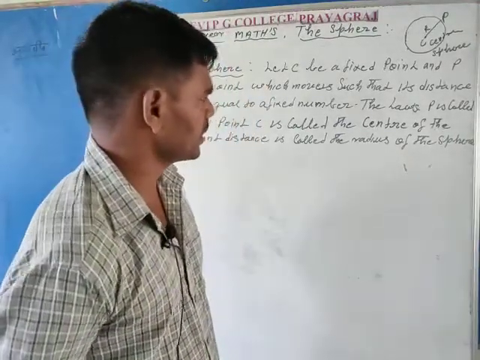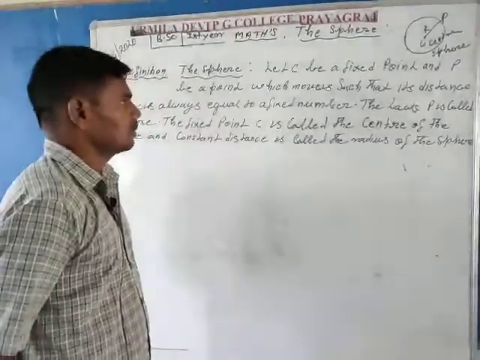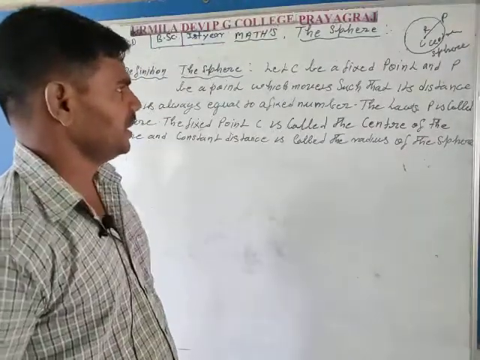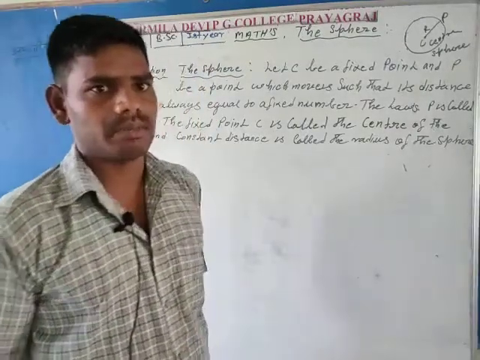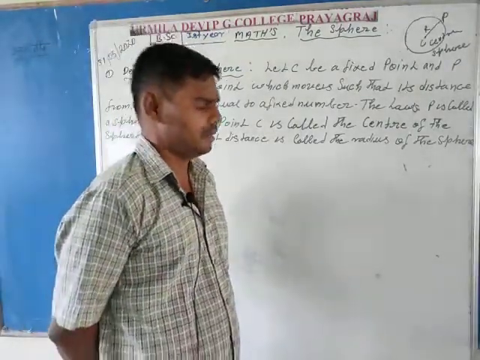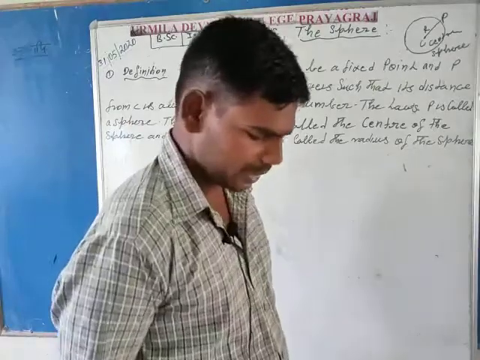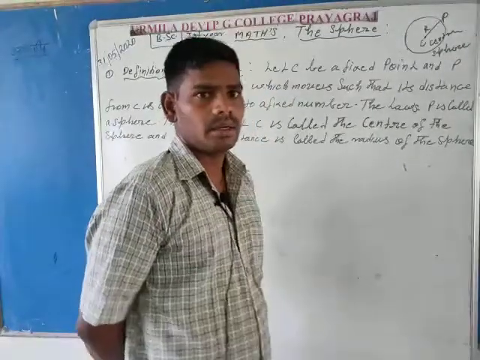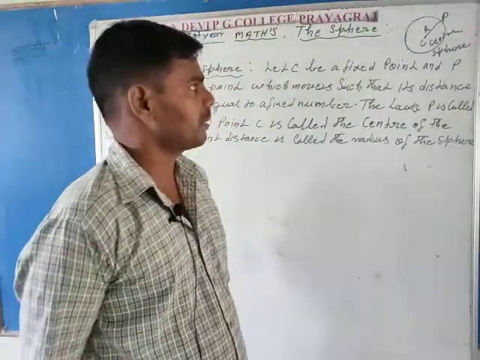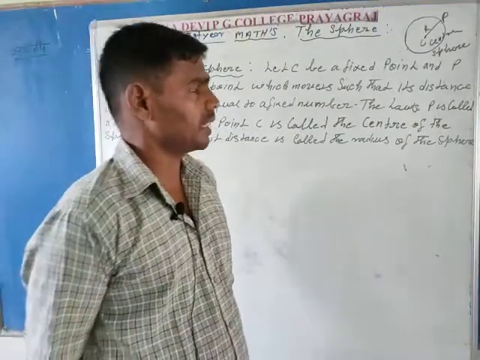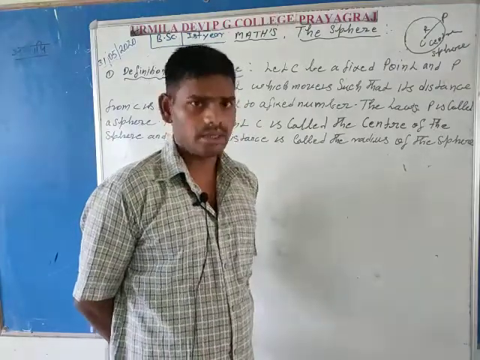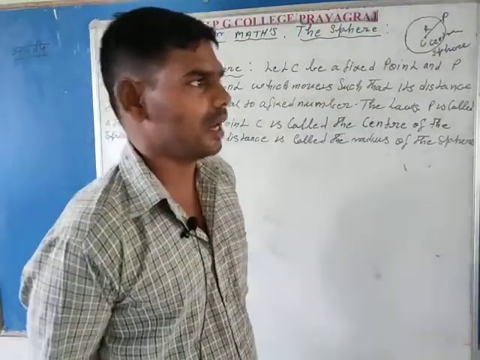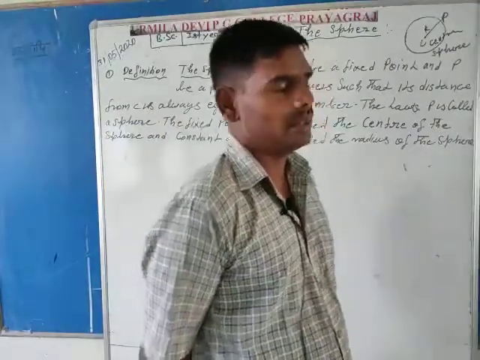So in this definition of the sphere, two points are very necessary: the center of the sphere, which is denoted by capital C, and the moving point, which is denoted by capital P, and the distance between them is capital R, which is called the radius of the sphere.